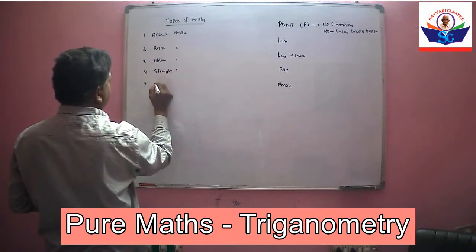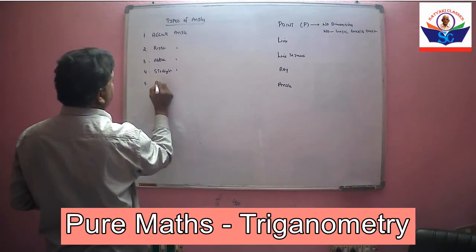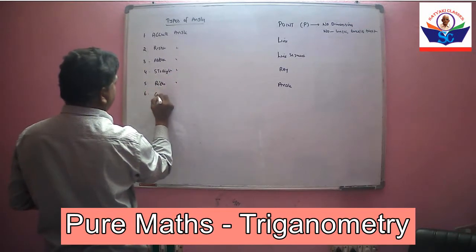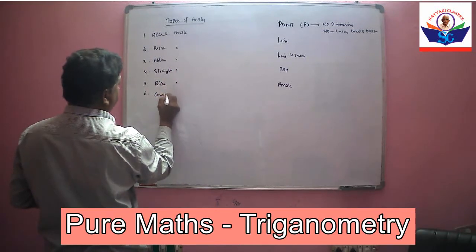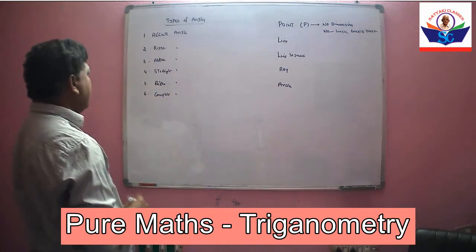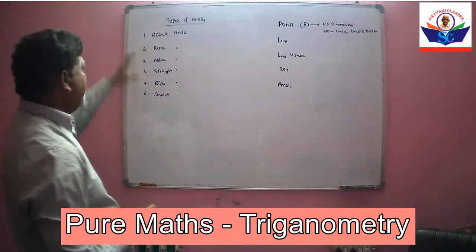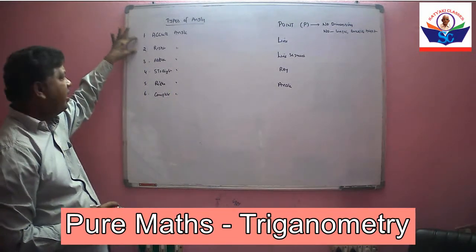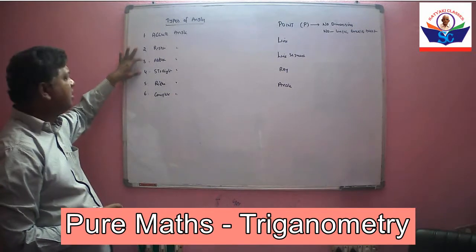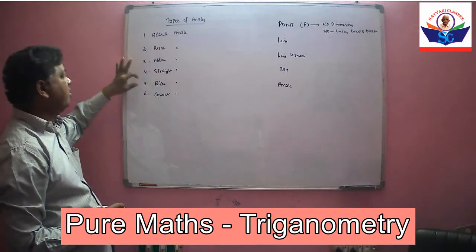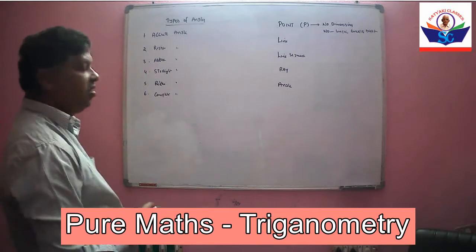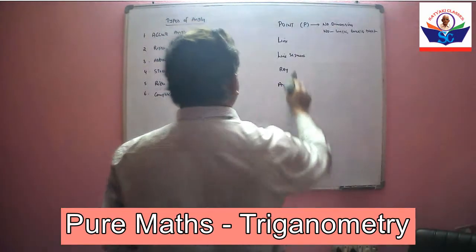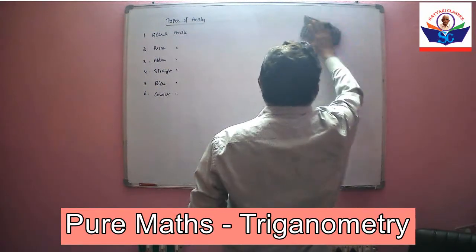Types of angles. First one is acute angle, second one is right angle, third one is obtuse angle, fourth one is straight angle, fifth one is reflex angle, and sixth one is complete angle. So we will discuss one by one.